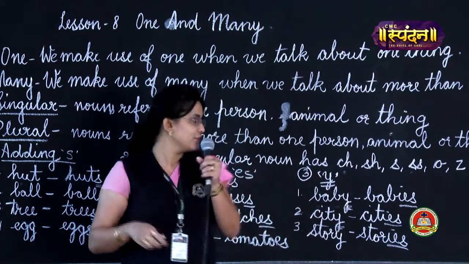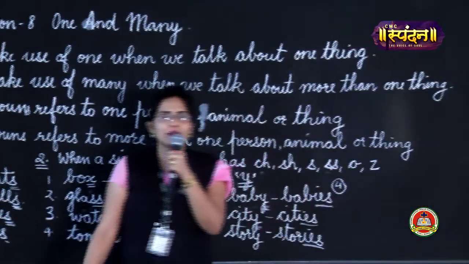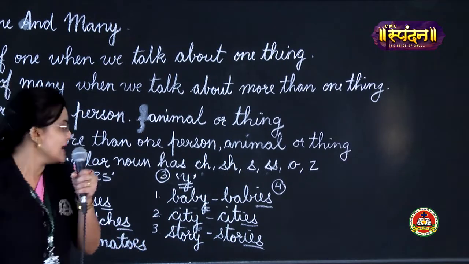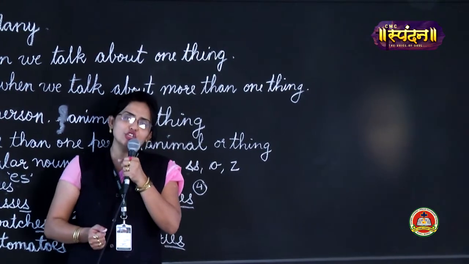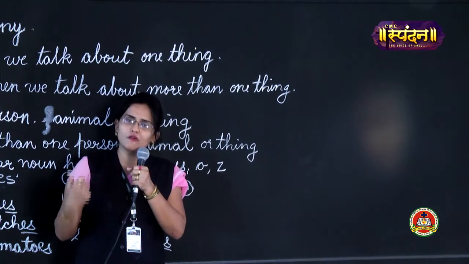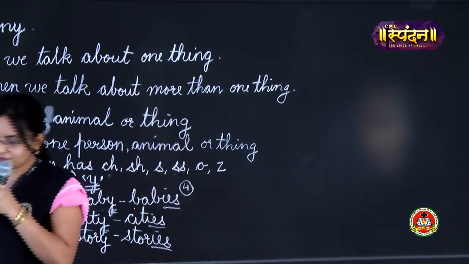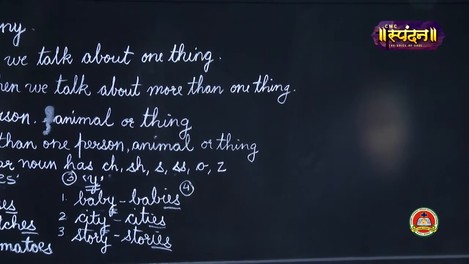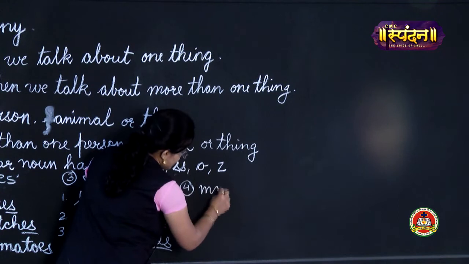Okay. Now the fourth rule, or the fourth method by which a singular noun can be changed to a plural noun, is that there are a few singular nouns, girls, which can be changed to a plural noun by changing the inside vowels. What do I mean by that? I'll tell you. Suppose I have the example man here.